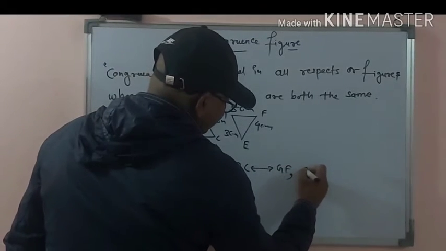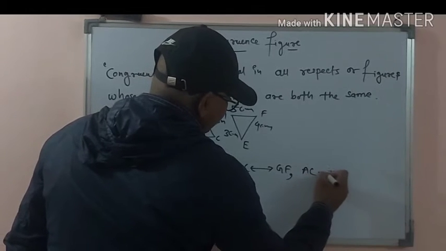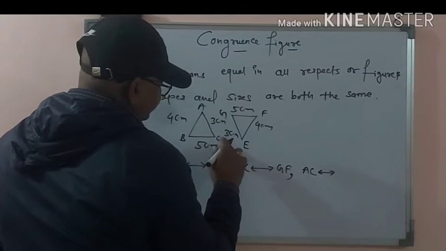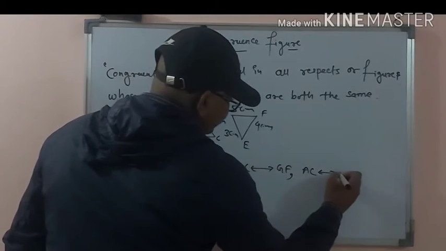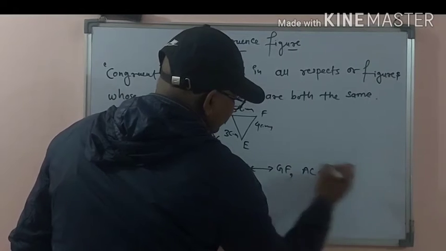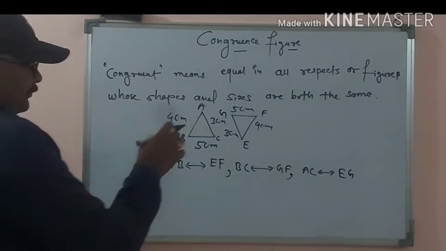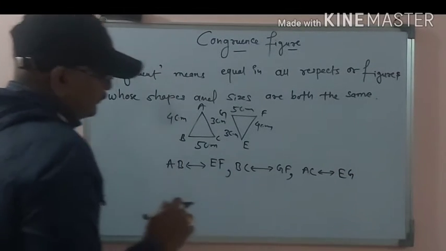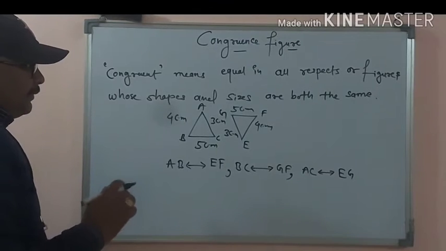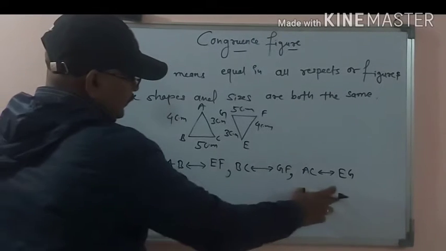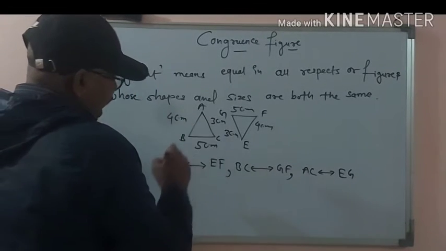Length AC and length EG. We are comparing the same sides with the same size, so it will be applicable. This is the same size, equal.